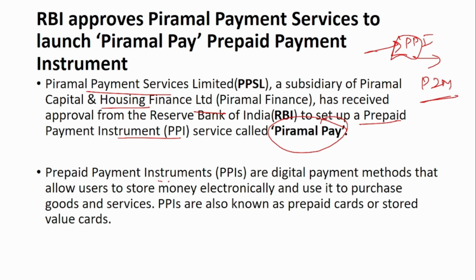So prepaid instruments are digital payment methods that allow users to store money electronically and use it to purchase goods and services. PPIs are also known as prepaid cards or stored value cards.